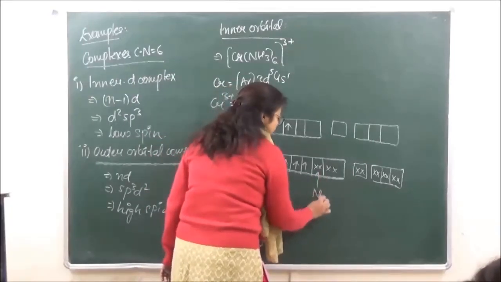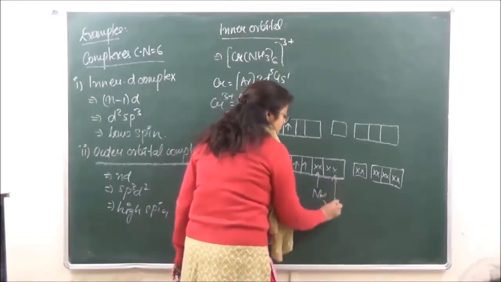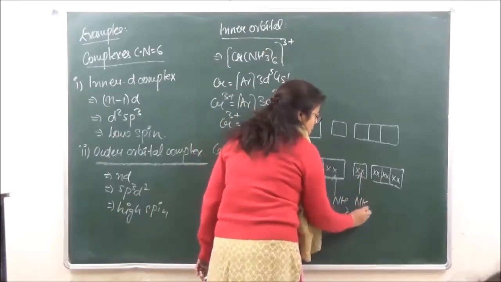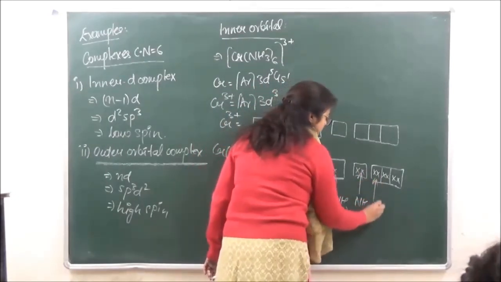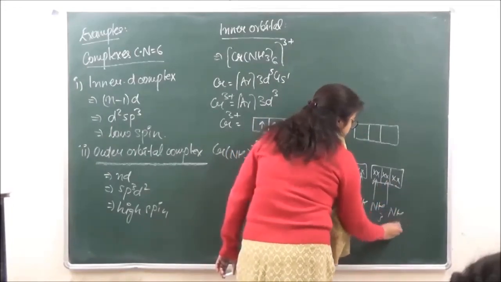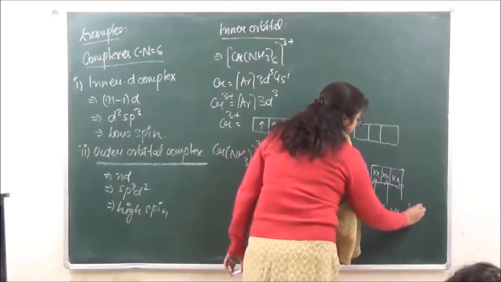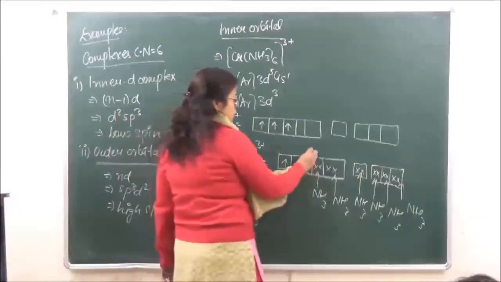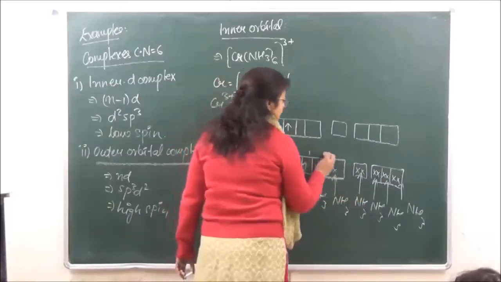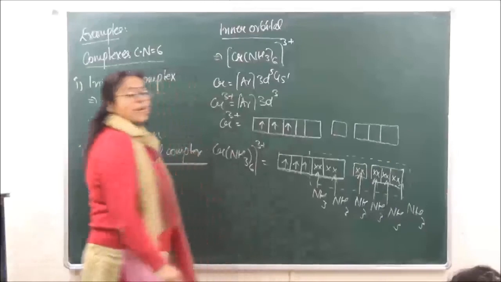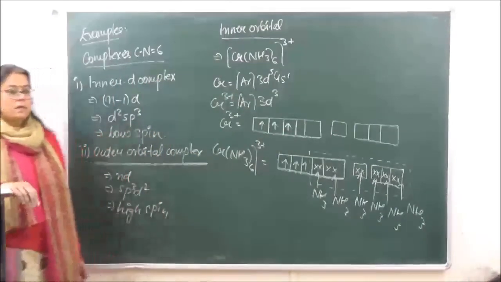So we have NH3, NH3, and NH3. Okay, and you can show the overlapping by dotted lines like this, right?